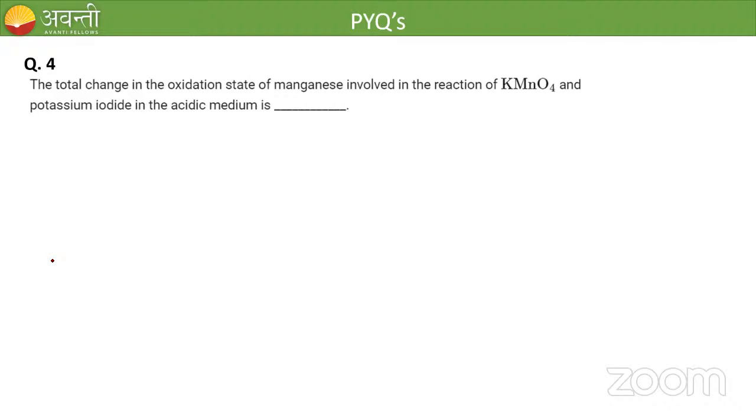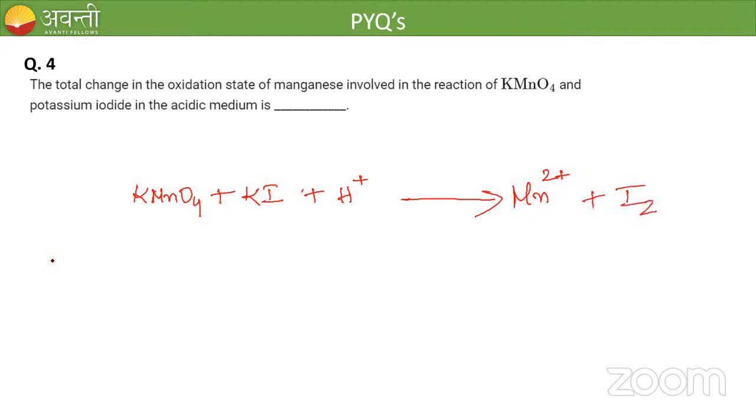And we have studied its oxidizing property in 3 forms: acidic medium, basic medium, and neutral medium. So this reaction comes in acidic medium. Can anyone guess the equation? KMnO4 is reacting with potassium iodide, KI, in acidic medium, plus H plus. So what does it produce? It forms Mn2 plus salt and iodine. Very good, Vaishnavi. Iodine will come out and water will come out.